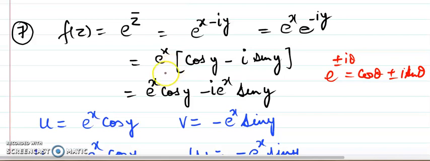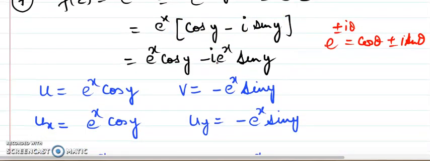Now my motive in this discussion is that we are handling CR equations and we need u and v, so we have to write it down properly so that we can identify u and v. So we need to multiply this e^x with each term within the bracket, and we come up with e^x cos y, and here e^x sin y, minus e^x sin y.